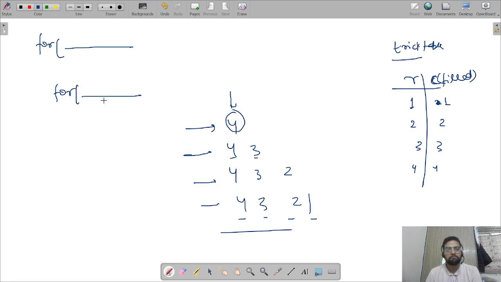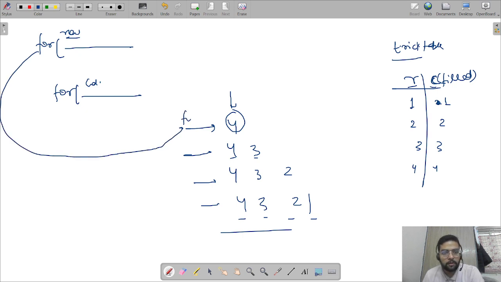Pattern programs are solved using two for loops, that we already know. But the important thing is to find out the conditions. This for loop is responsible for traversing through rows, and this for loop is responsible for traversing through columns. We have already drawn the trick table of rows and columns. Now observe carefully. Put this for loop here and this for loop here, because the row for loop is in the row space and the column for loop in the column space. This is the inner for loop, and this is the outer for loop.